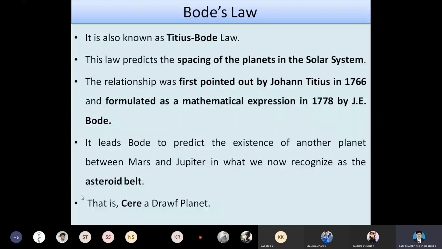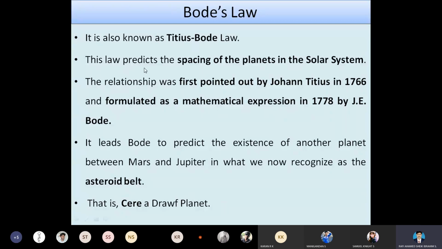So the 2 types of belts we studied in the last class are the asteroid belt and the Kuiper belt. The asteroid belt is located within the solar system, and the Kuiper belt is located beyond the solar system. So this is Bode's hypothesis, also known as the Titus-Bode law.